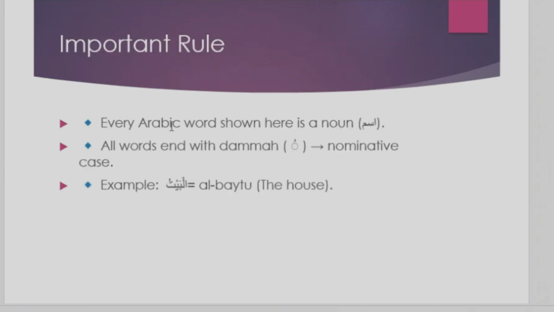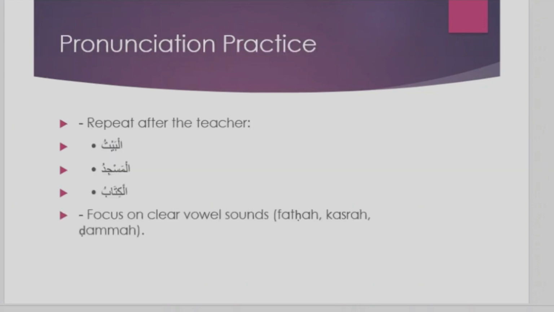Then we quickly move to some important rules in Arabic. Every Arabic word shown here is a noun, which in Arabic is called ismu. Al-ismu, in Arabic we call noun ismu. And all these words end with Dhamma. Everyone, I think you know Dhamma. We have Fatha, Kasra, Dhamma. Dhamma indicates the nominative case. And also we have an example like Al-Baytu, the house.